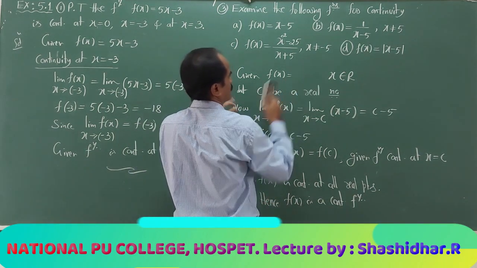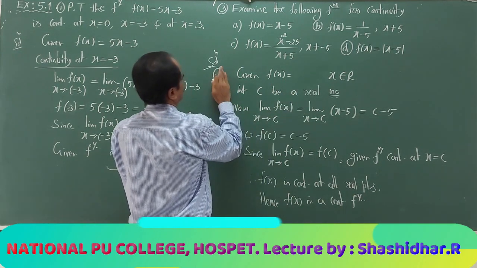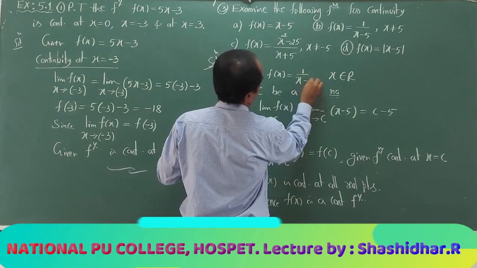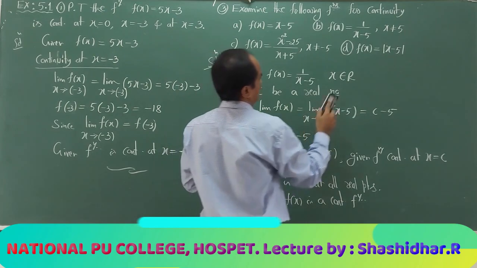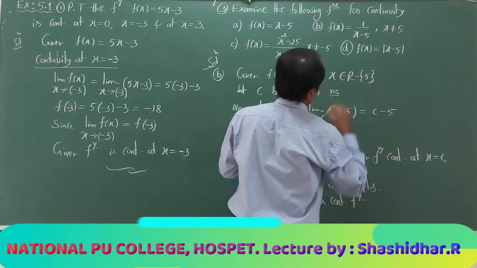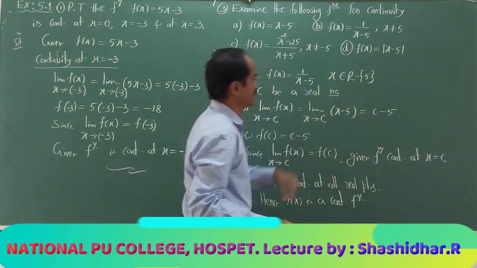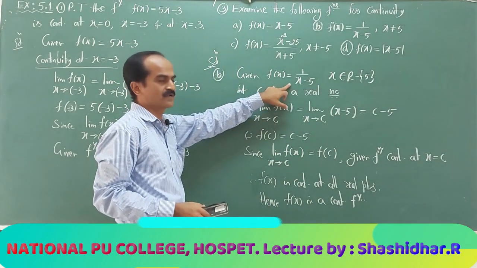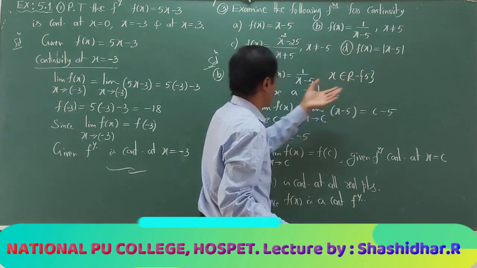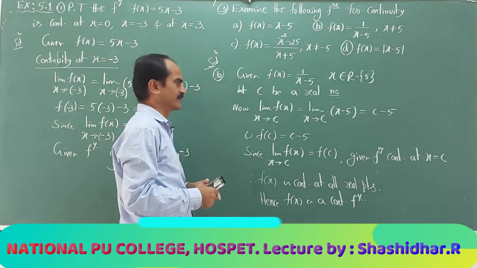Given f of x equal to 1 divided by x minus 5, x belongs to R minus the singleton set {5}. That is, the function is not defined at 5. The domain of this function is this. At these points, I need to check the continuity.